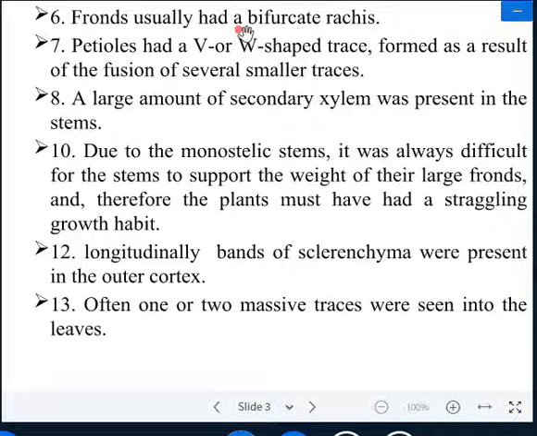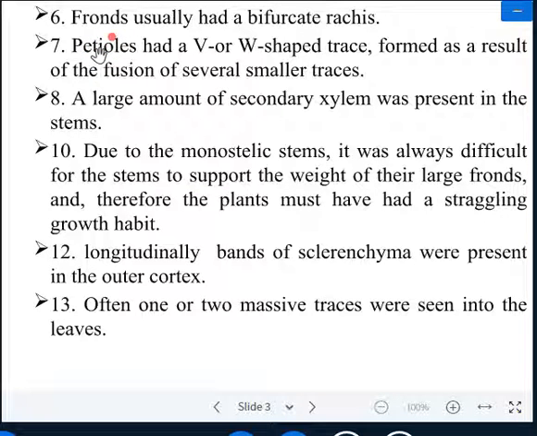Next, the frond usually had a bifurcate rachis. Frond here means an irregular pattern of the stem, usually with a bifurcate rachis. What is rachis? You know very well. On both sides of the rachis there are developed pinnae, a pinnately compound leaf. Next one, petiole. You know very well, petiole is the part of the leaf which attaches directly to the stem.